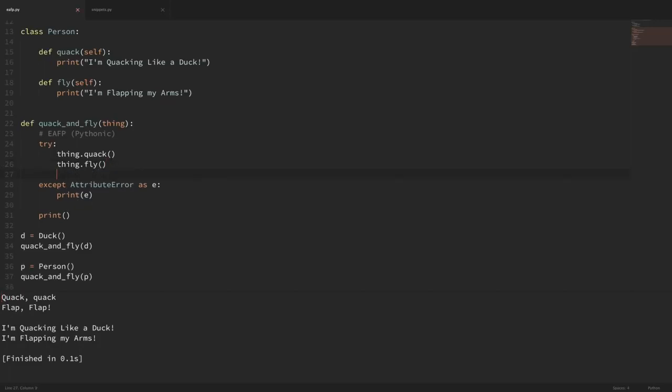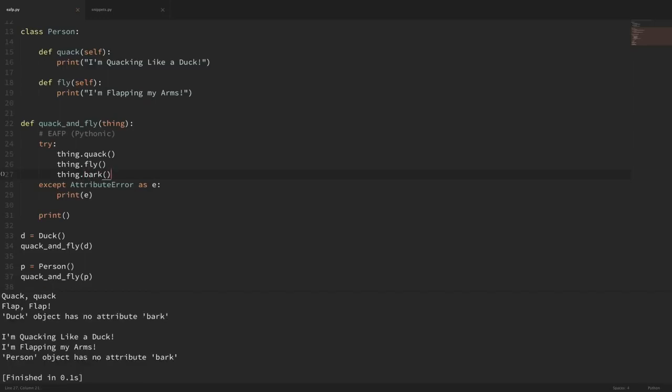Now, what if we add in a method that doesn't exist? So I'll add in a method here that is bark. Now, if I run this, you can see that it came in and tried to run these first two methods, which worked, but then whenever it ran this one that doesn't exist, it threw this attribute error and printed it out to the screen. So it's saying that the duck object has no attribute bark, and it also said down here that the person object has no attribute bark.